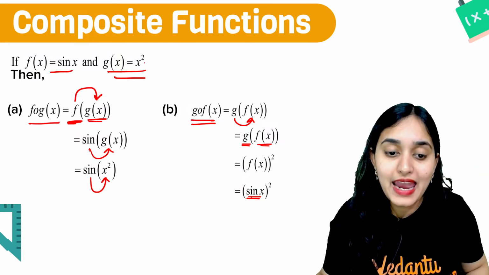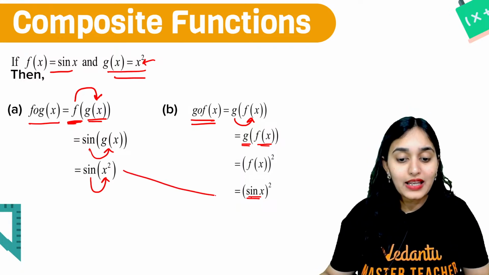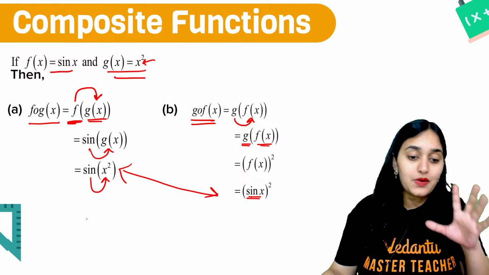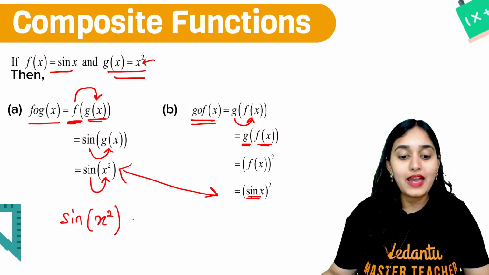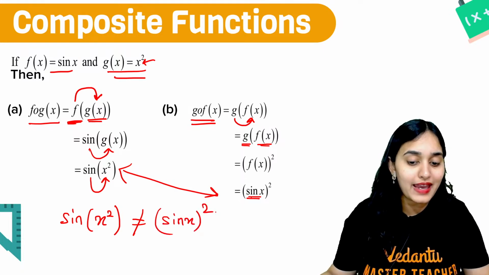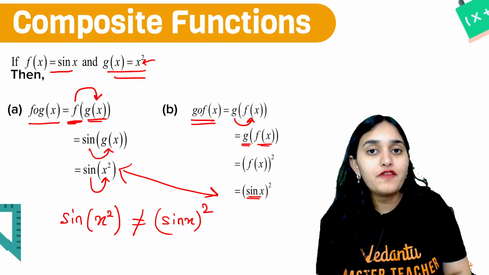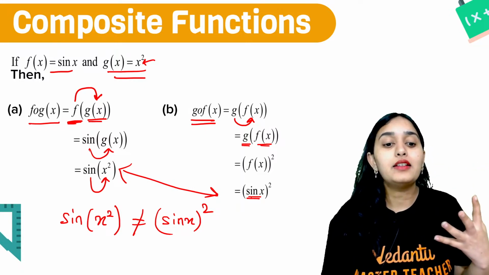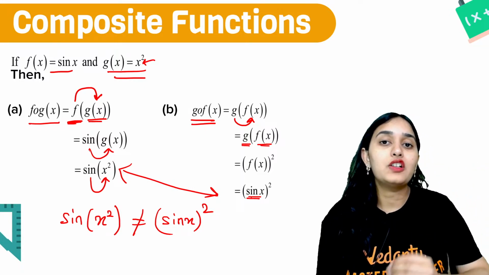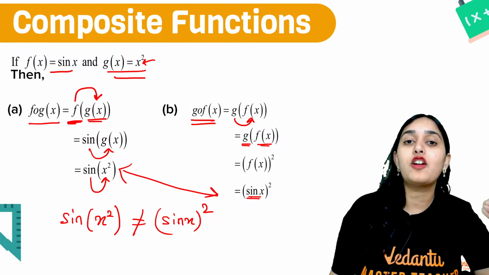So basically x square will become sine x whole square. As you can see, these two things are absolutely different, right? Sine of x square is not equal to sine x whole square. One function composes with the other function and the result might not be the same, because the output of one function becomes the input of the other function.